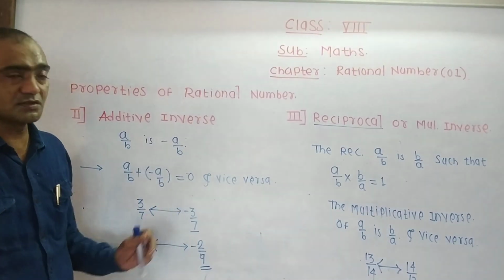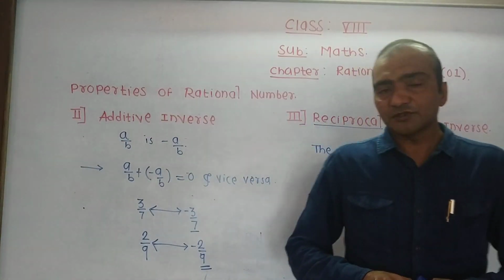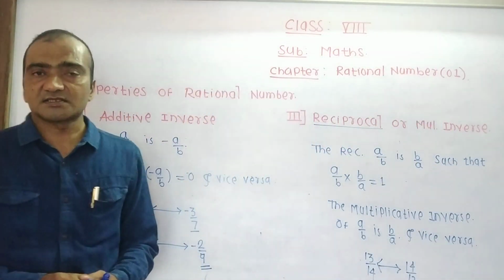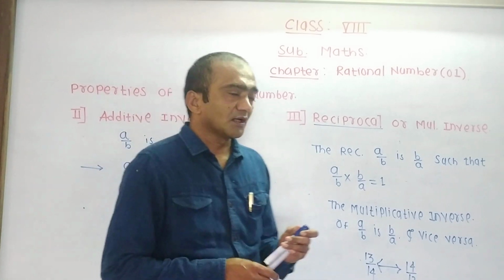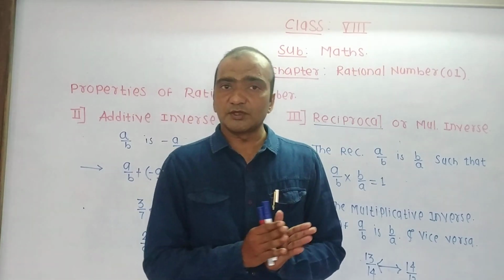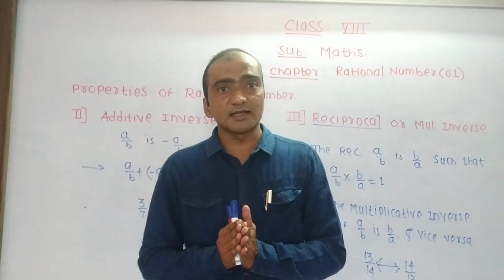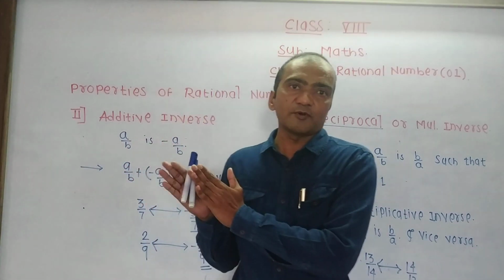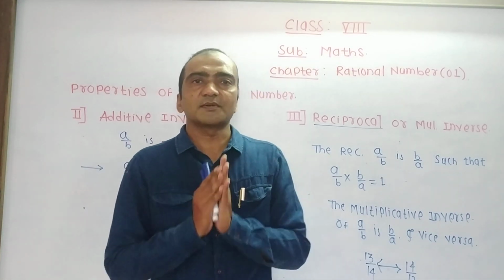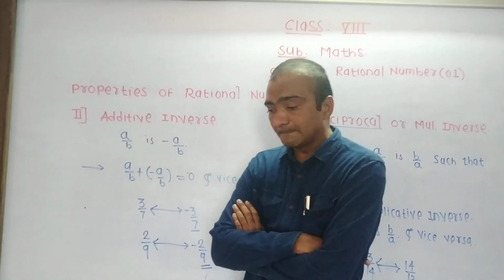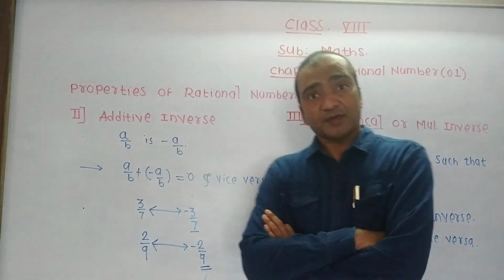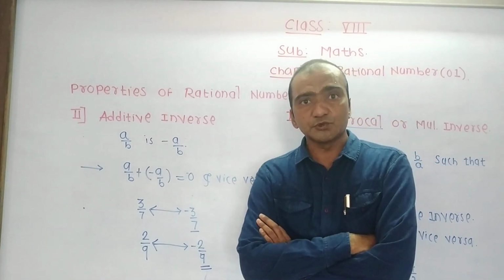Okay, I hope you understand. In our first period, what we studied, we started from natural numbers. It starts from 1 and has no end. After that, whole numbers, a set of natural numbers with 0. Integers, a set which contains all positive numbers and all negative numbers with 0. After that, rational numbers. What is meant by a rational number? A rational number is a number in the form of p by q, where q should not be equal to 0.